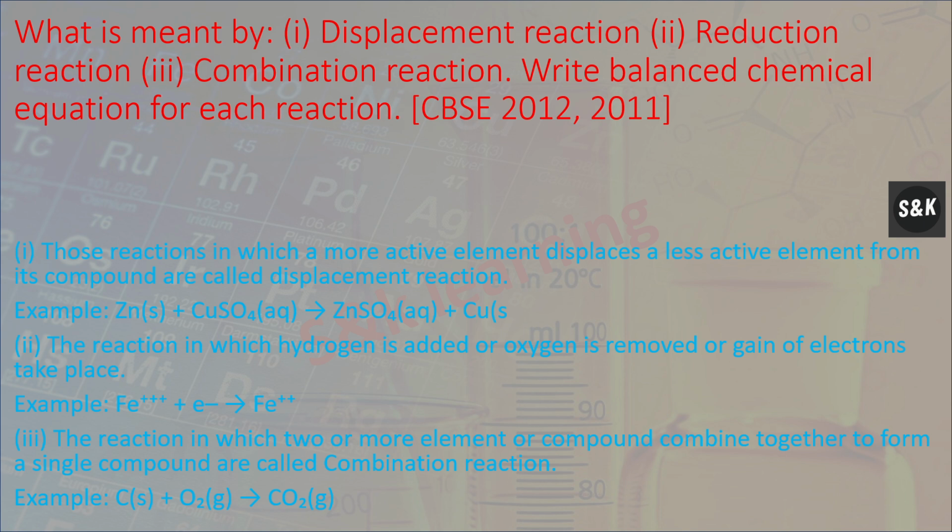Second, the reaction in which hydrogen is added or oxygen is removed or gain of electron takes place is called reduction reaction. Example, Fe3+ plus 1 electron forms Fe2+. Third, the reaction in which two or more elements or compounds combine together to form a single compound is called combination reaction. Example, carbon plus oxygen forms carbon dioxide.